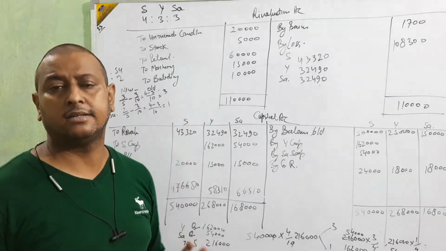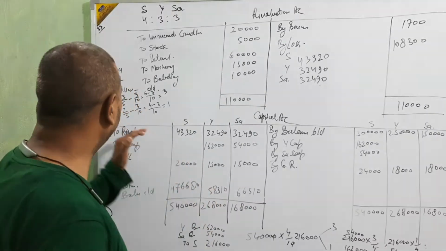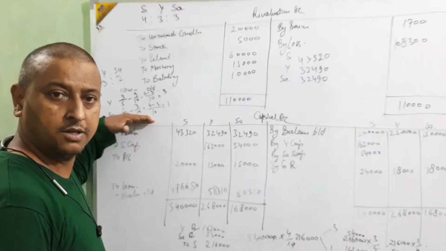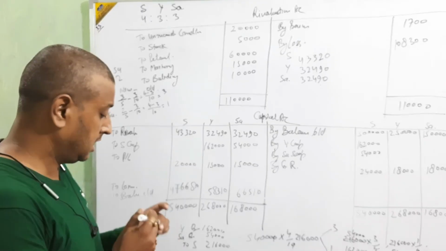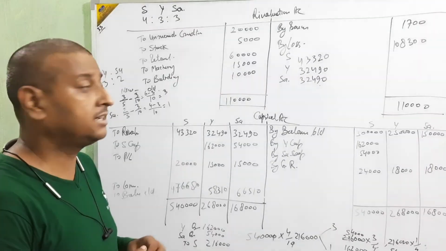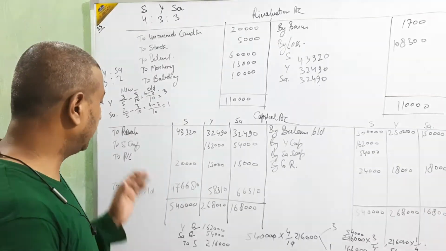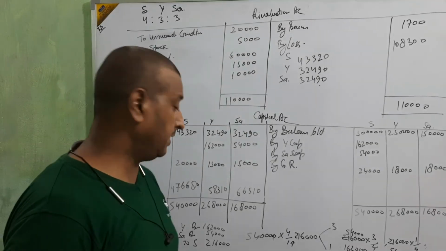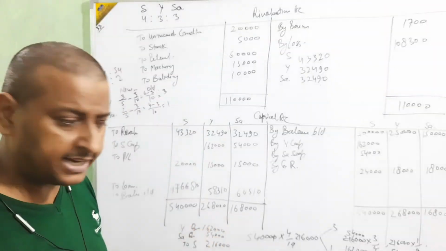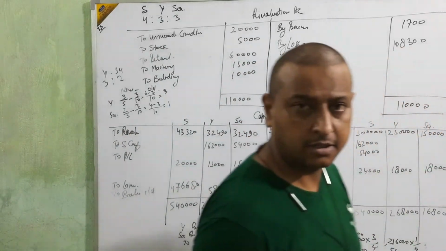Clear this question, beta? In this way we are solving the questions. Only one new thing is coming in this. So we are going to calculate what? We are going to calculate the sacrificing ratio. Here the goodwill entry. All things are clear? Okay?